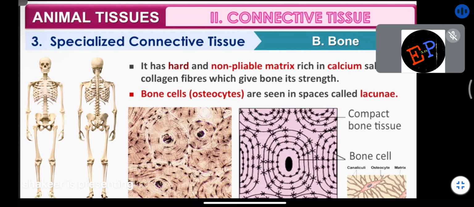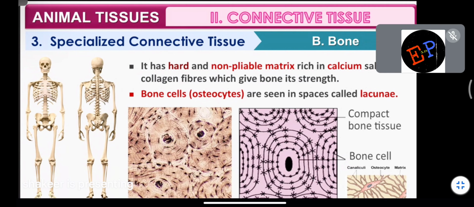Are you able to understand? Bones, can you bend them? No, you cannot. Why? Because the matrix, the fluid, or you can call it the filling material between the cells of these bones, is not pliable. That is the only difference between bone and cartilage. So cartilage is also incompressible, bone is also incompressible. But cartilage is bendable, bone is not bendable. That is the only difference.